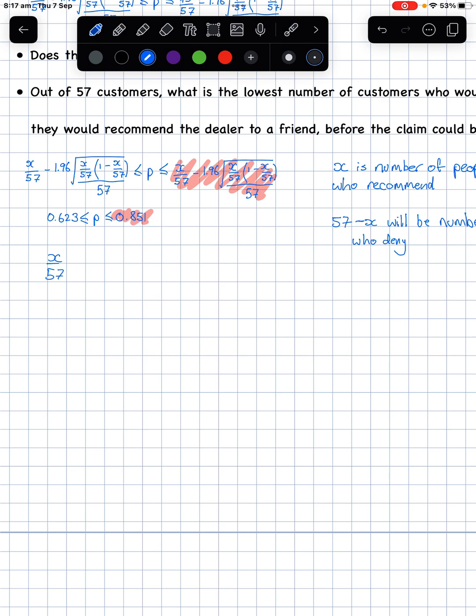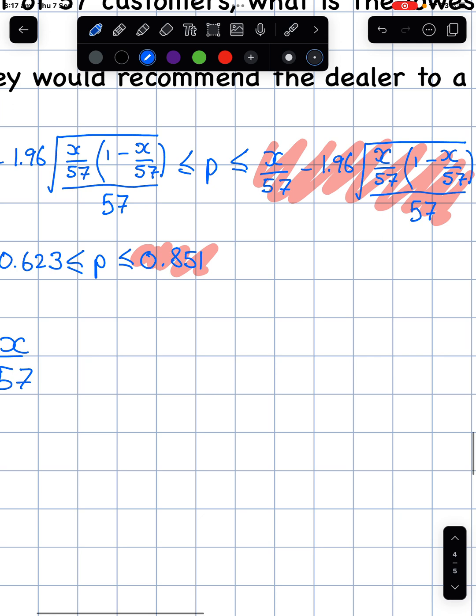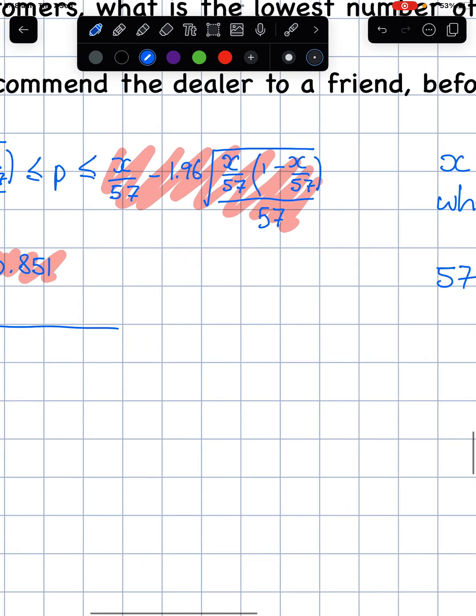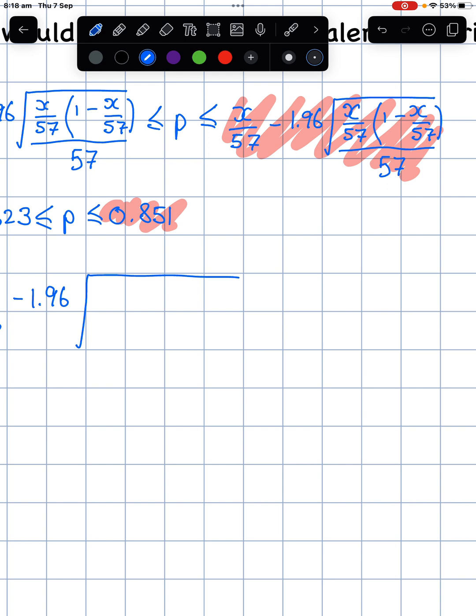So I go x over 57 minus 1.96 over square root... Now, I'm just going to write this a little bit differently. So x over 57, and then we've got 57 over 57 minus x.